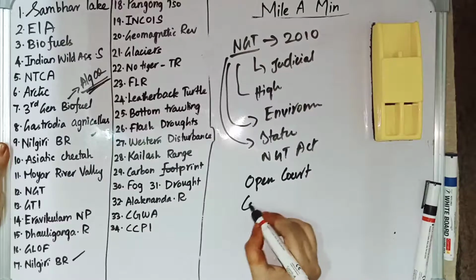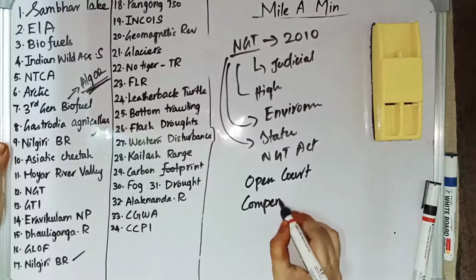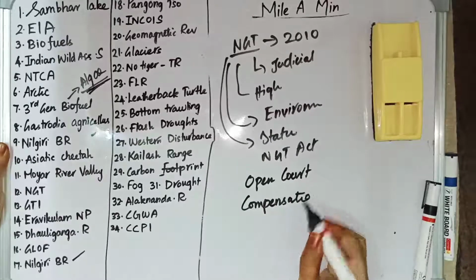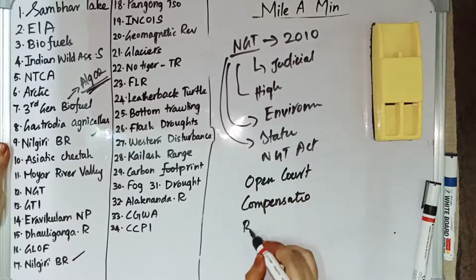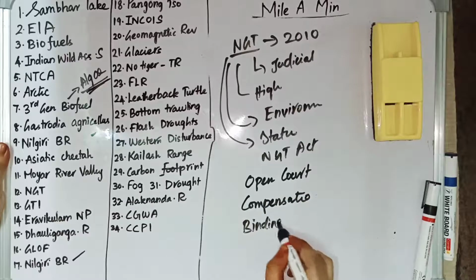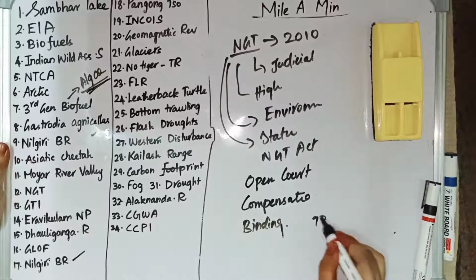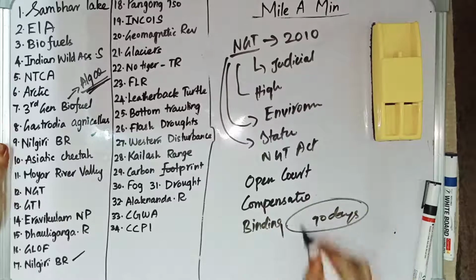And it can also grant compensation, can grant reliefs in the form of compensations, and the decision given by NGT is binding unless you approach the Supreme Court within 90 days. So these are the points which are relating to NGT.